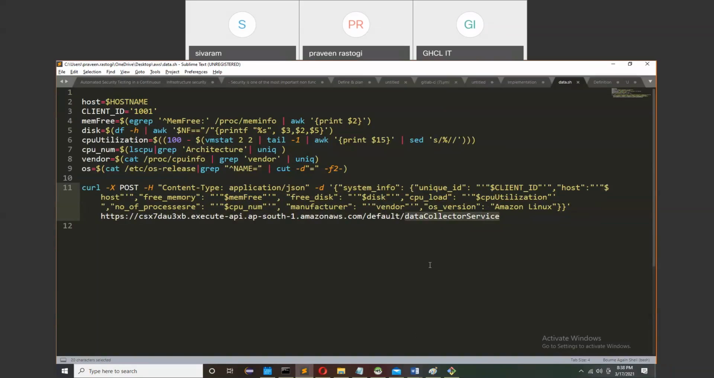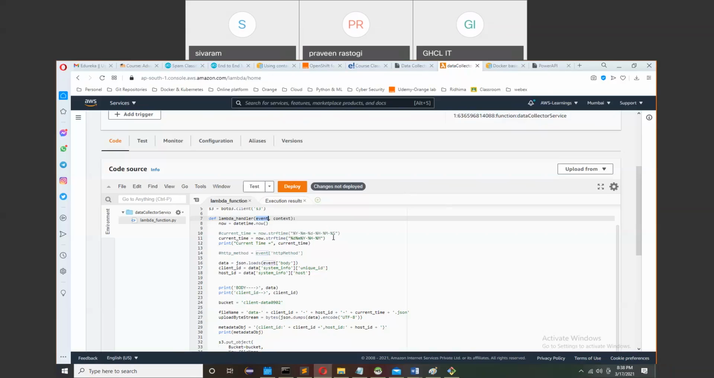Because I am sending this data to this API, how does this API get this data? This is again a challenge. So in Python, you can simply use json.loads on event.body. I can show you, just give me 1 more minute.